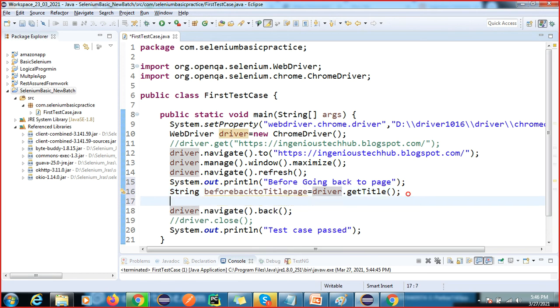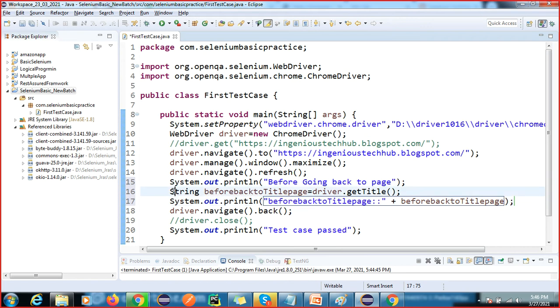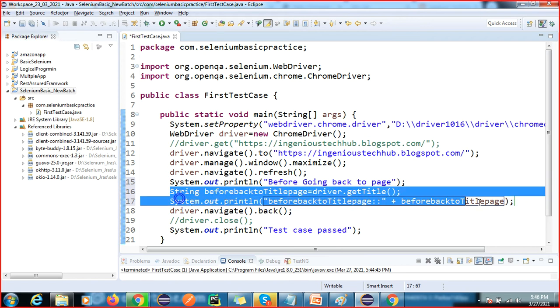Now I will print this value. I'm not going to discuss validation today, we will do it tomorrow. Just printing this value: before, what is the title, and after going back, what is the title. So I'm going to copy this.